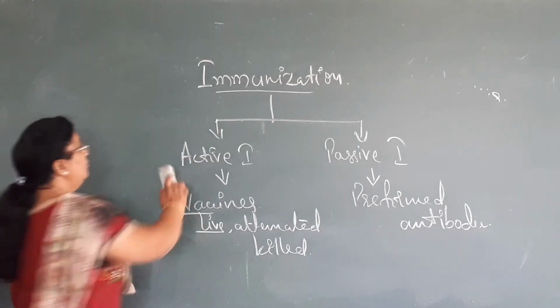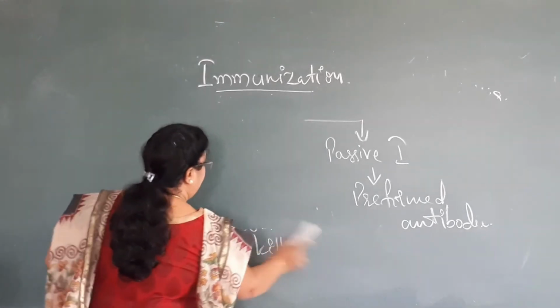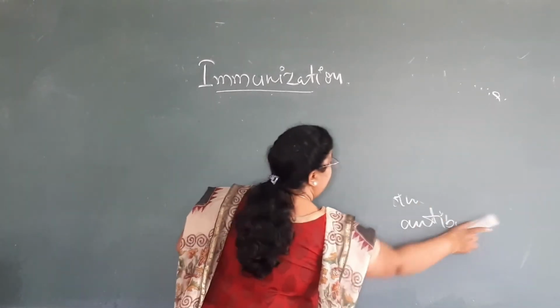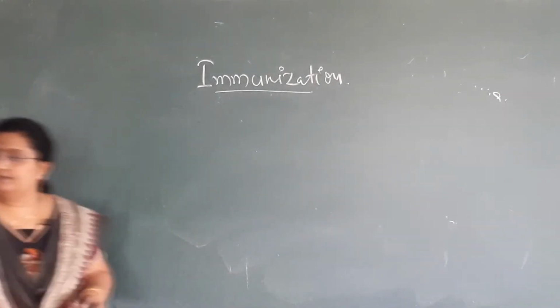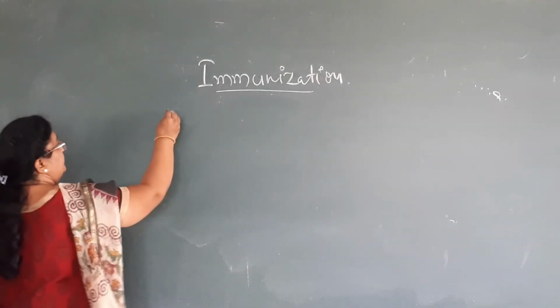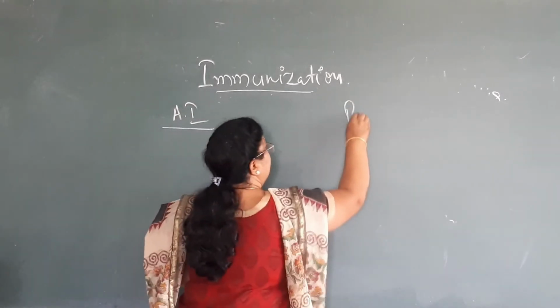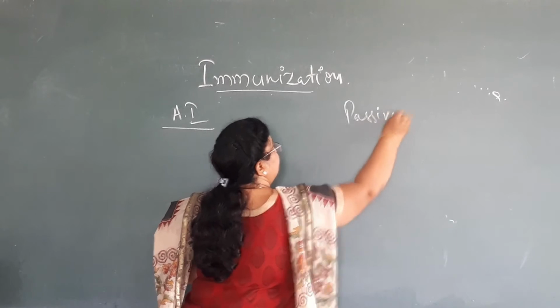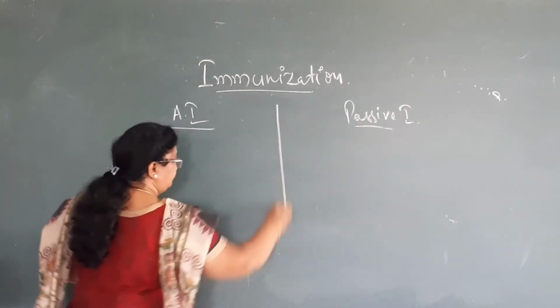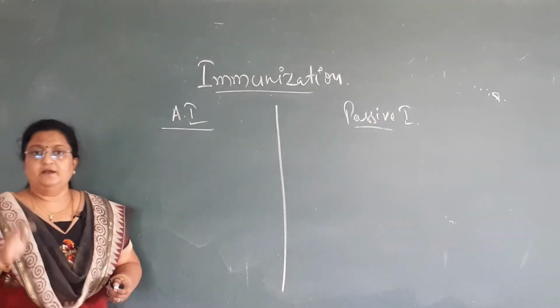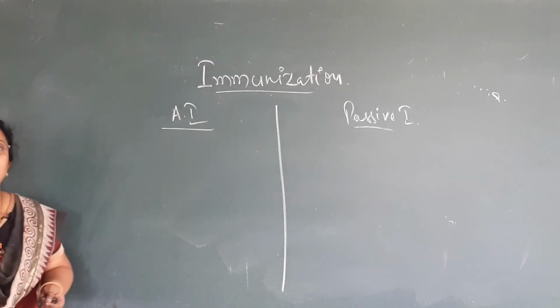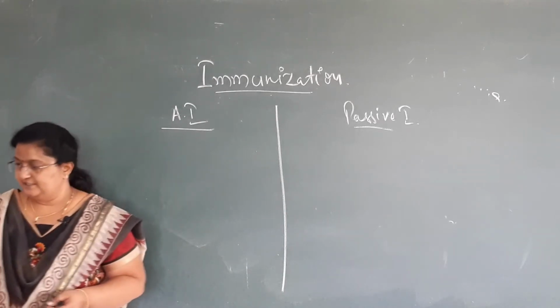Now I will let you know the difference between active immunization and giving a preformed antibody. Try to have a clear-cut differentiation between active and passive immunization.